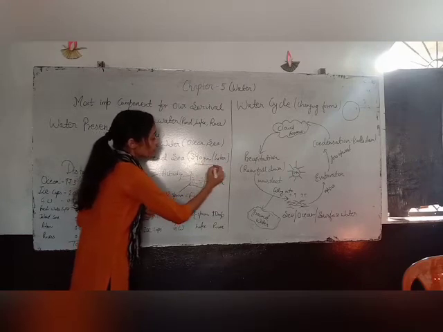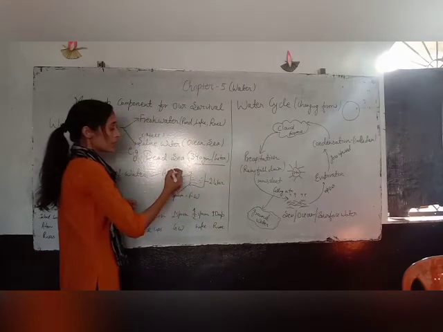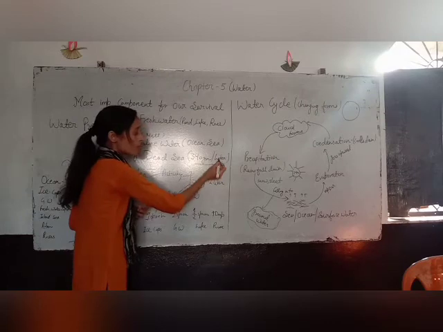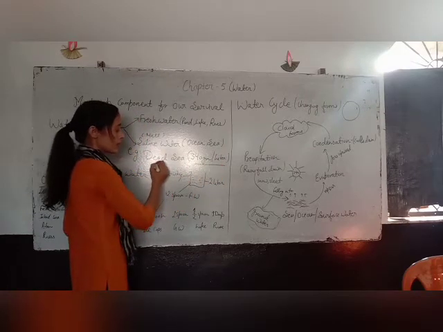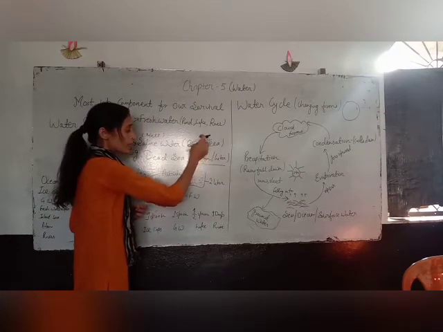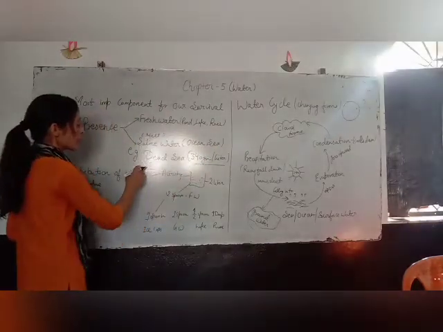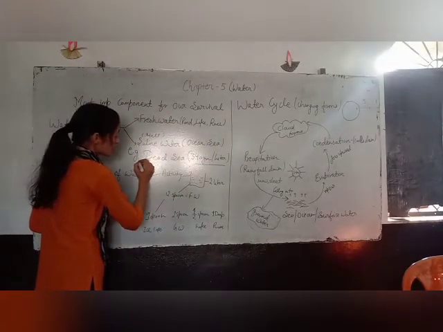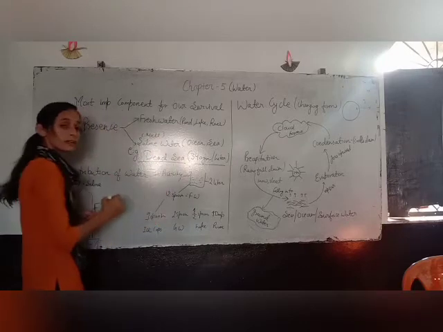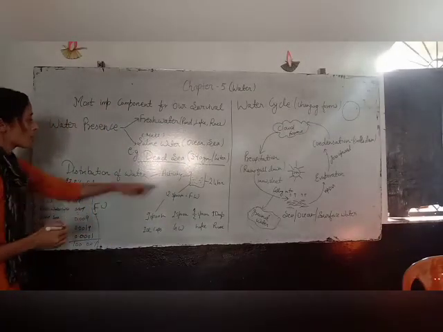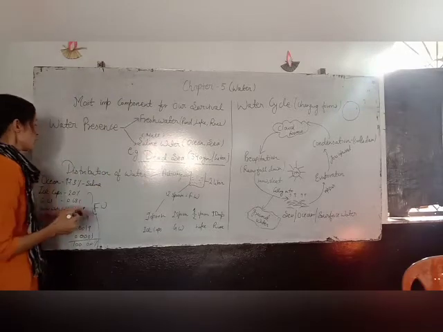What is the meaning of 340 gram per liter? That means in 1 liter of water of the Dead Sea, we can find 340 grams of salt. That's why one of the saltiest seas is your Dead Sea. This amount is very high.